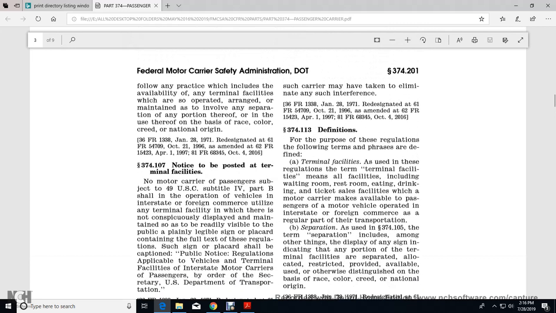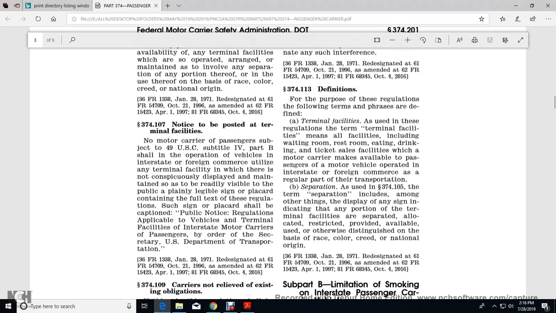374.113, Definitions. For the purpose of these regulations, the term terminal facilities means the facilities, including waiting rooms, dressing rooms, eating, drinking, and ticket sales facilities, which a motor carrier makes available to passengers of motor vehicles operated in interstate or foreign commerce as a regular part of the transportation. Separation, as used in 374.105, includes, among other things, displaying any sign indicating that any portion of the terminal facilities is separated, restricted, or otherwise distinguished on the basis of race, color, creed, or national origin.